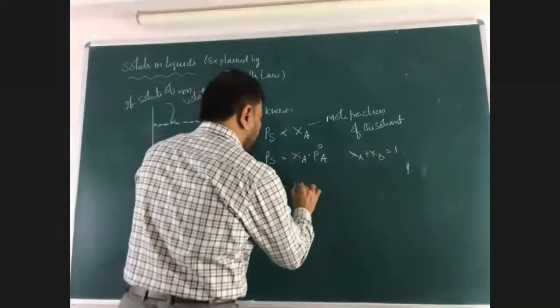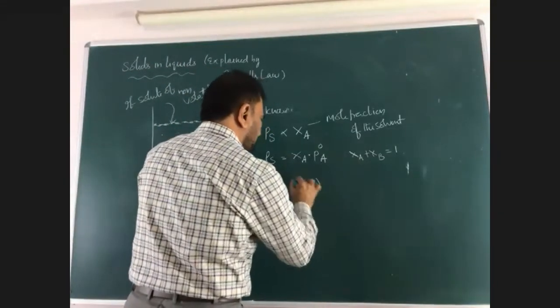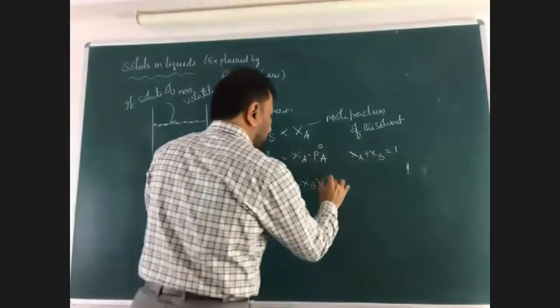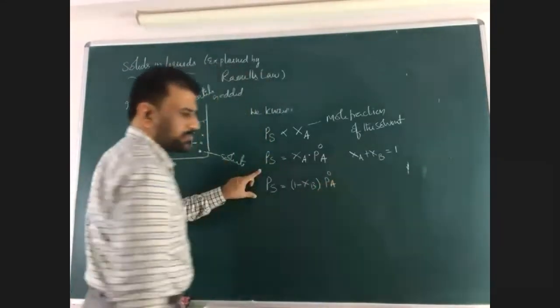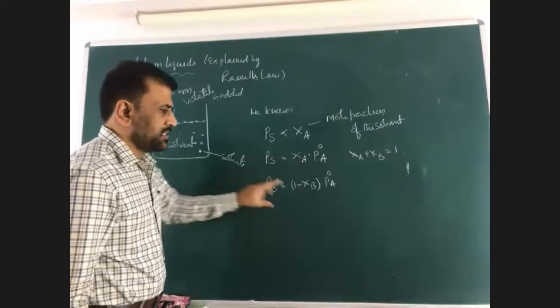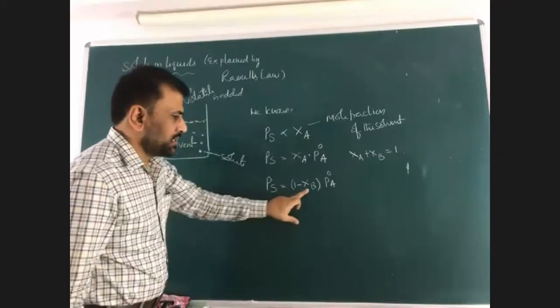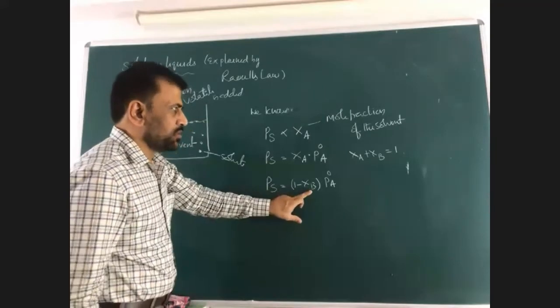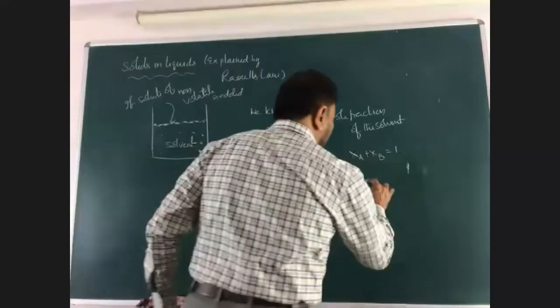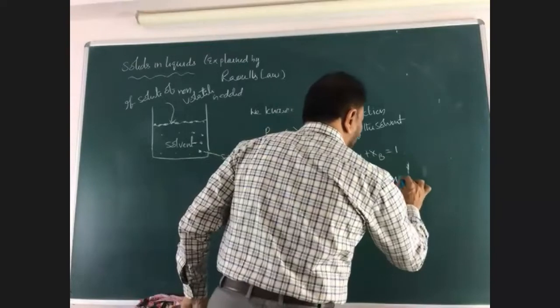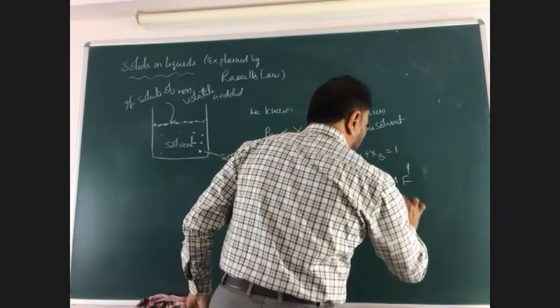PS is equal to 1 minus XB, into P naught A. This is the vapor pressure of the solvent, this is the vapor pressure of the solution, this is the moles of solute, where XB is equal to mole fraction of solute.